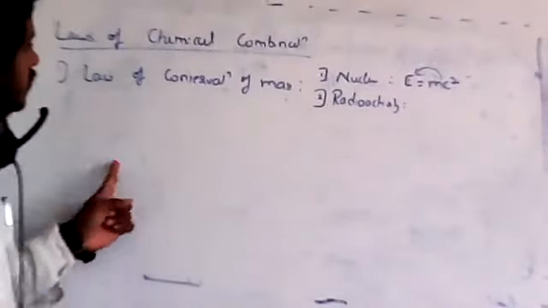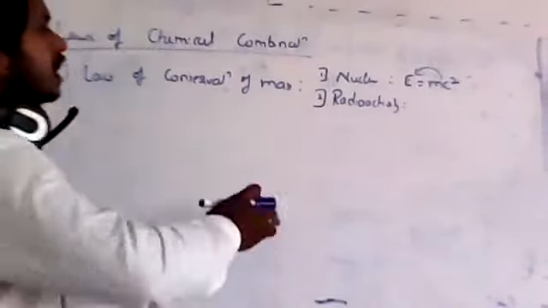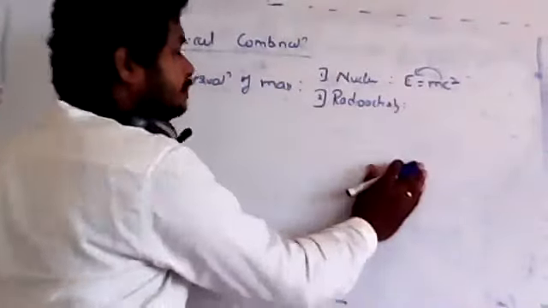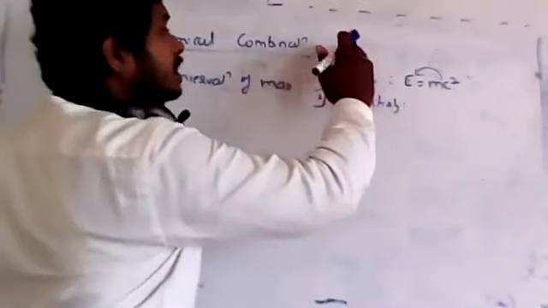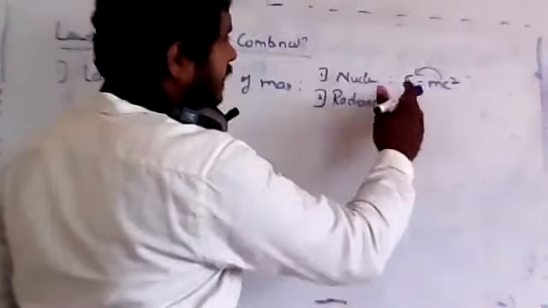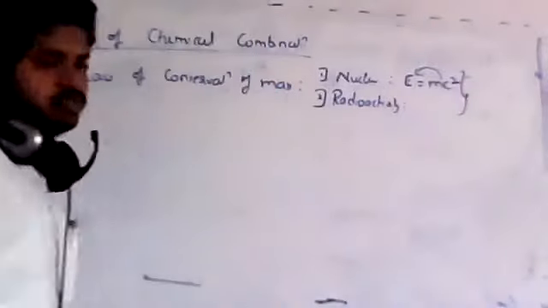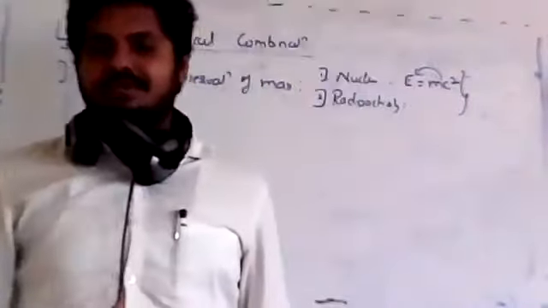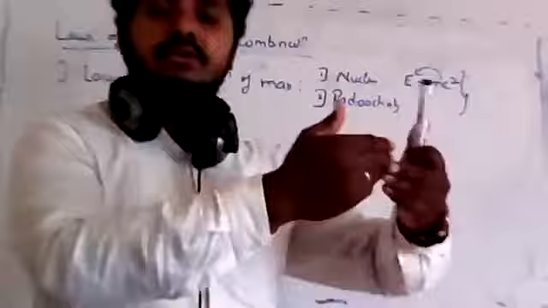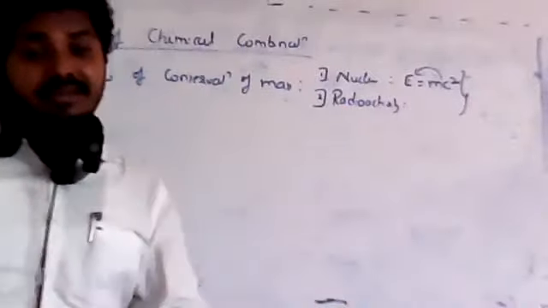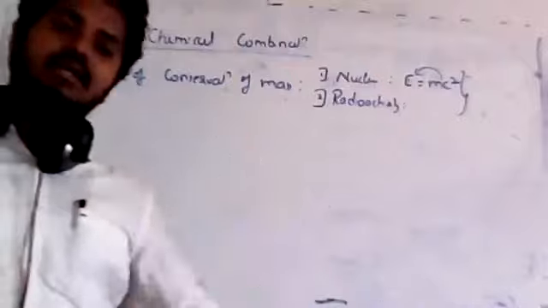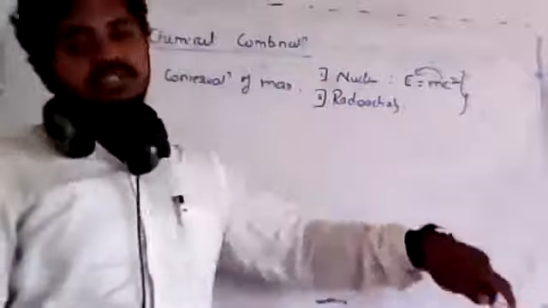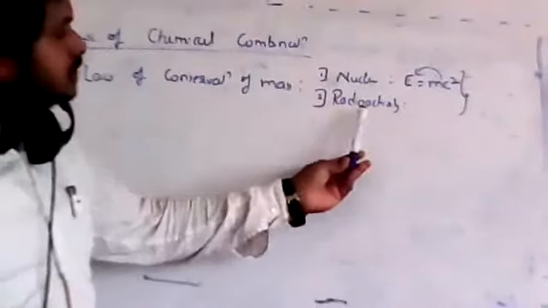So the law of conservation of mass holds good when you are converting mass into mass, where whatever the mass you started with, the final mass will also be the same, except in a nuclear reactor or radioactivity. Here mass will be lost. Whatever the initial mass you have taken, you may not get exactly the same final mass, because some mass is converted into energy. But finally, overall either mass or energy will be conserved. Understand that whatever mass is lost, it is lost as energy, not as something else. In these two cases you may lose mass.